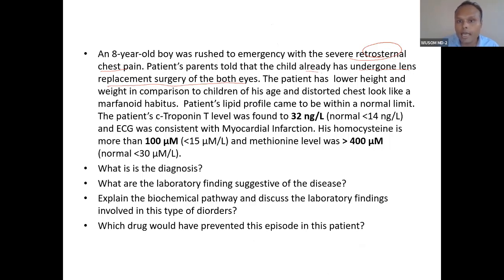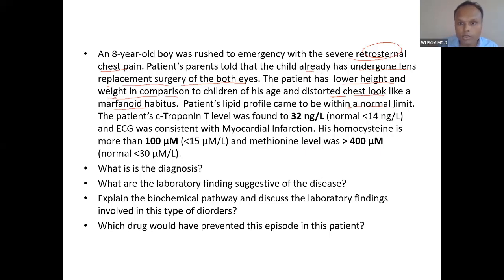The patient has lower height and weight in comparison to children of his age, so growth retardation, failure to thrive, and a distorted chest, looking like Marfanoid habitus. The lipid profile came to be within normal limits, so the lipid profile is not raised. That is why this chest pain is not because of high lipid profile.